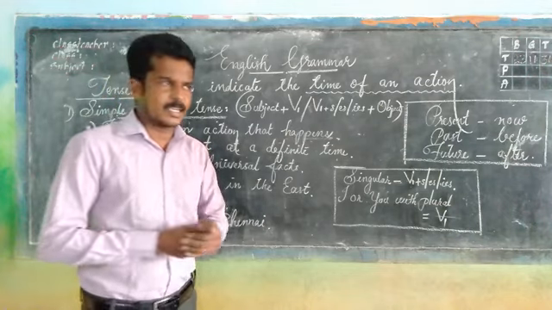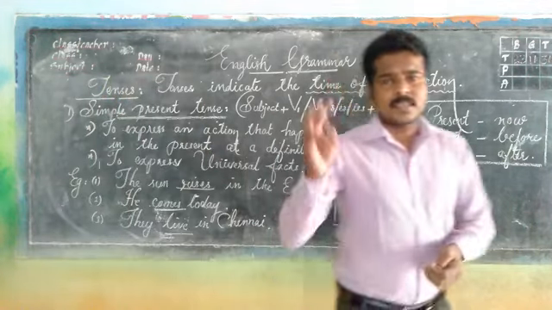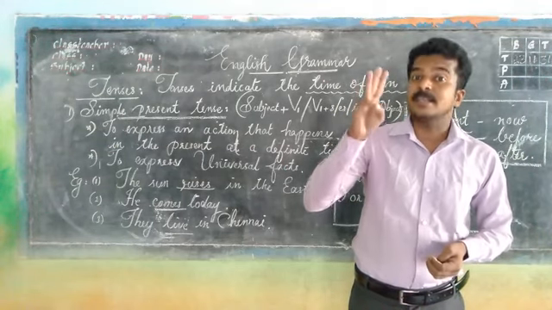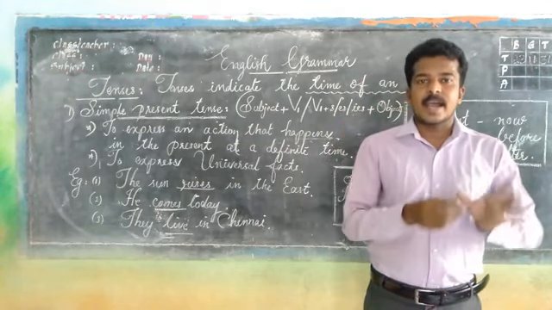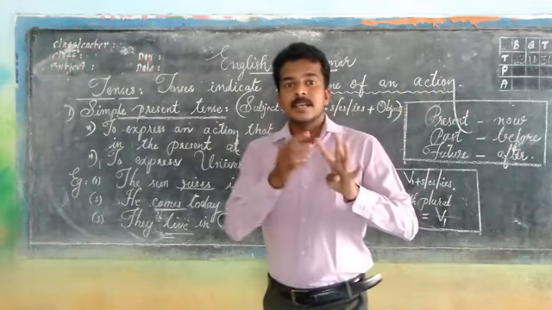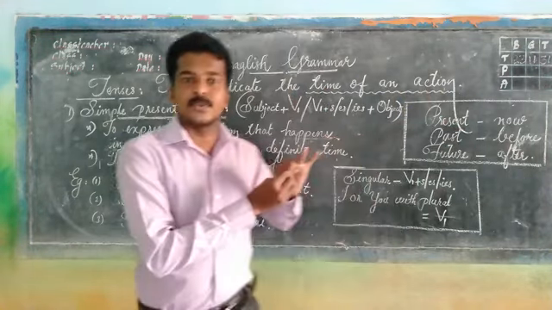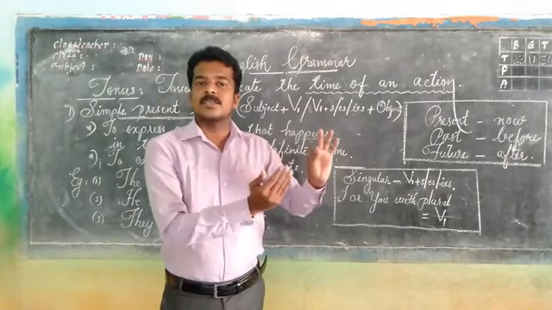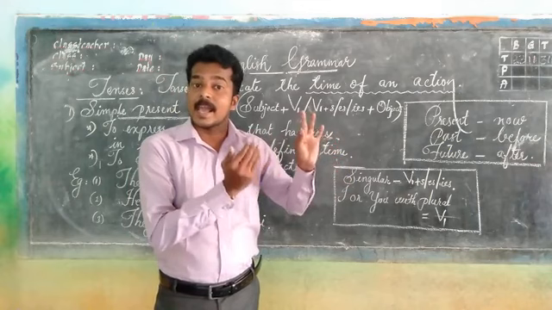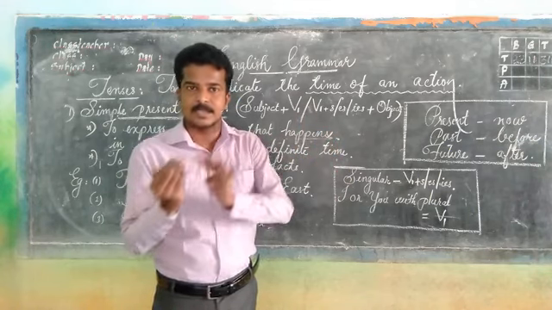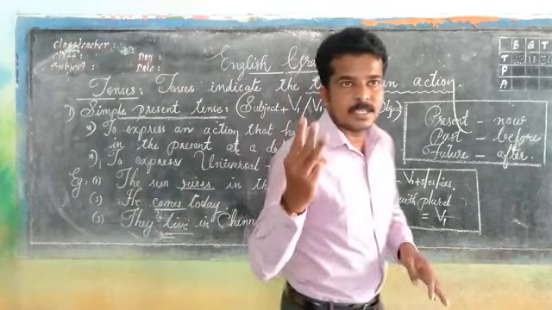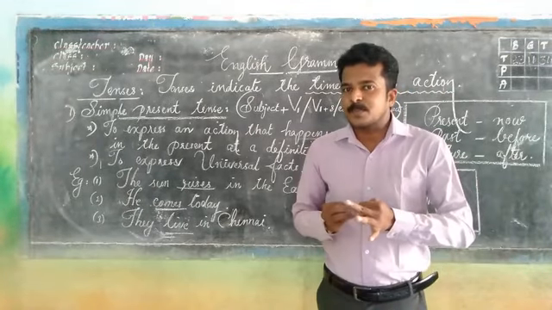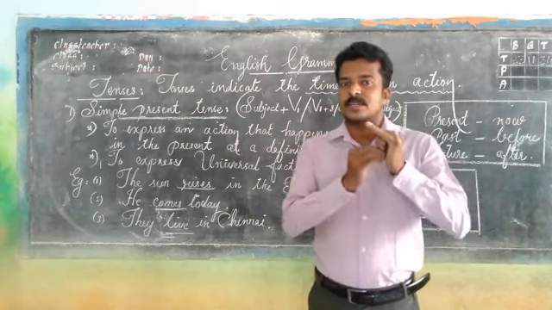See, first of all, three simple tenses: simple present, simple past and simple future. Again, three progressive tenses. Progressive in the sense continuous, we use the ing form there: present progressive, past progressive and future progressive.